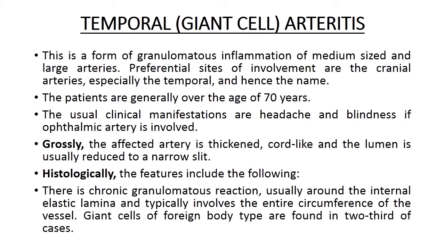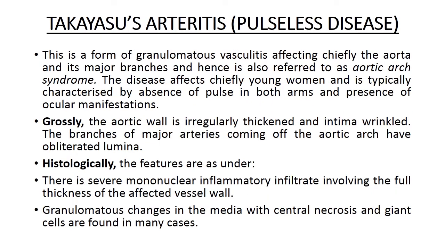Grossly, the affected artery is thickened, cord-like, and the lumen is usually reduced to a narrow slit. Histologically, the features include the following. There is chronic granulomatous reaction, usually around the internal elastic lamina, and typically involves the entire circumference of the vessel. Giant cells of foreign body type are also found in two-thirds of cases.